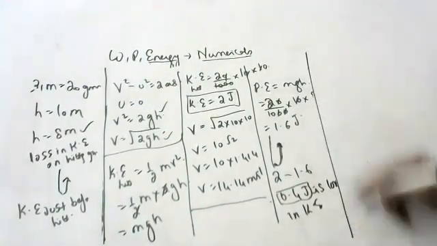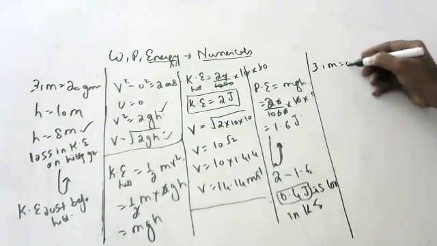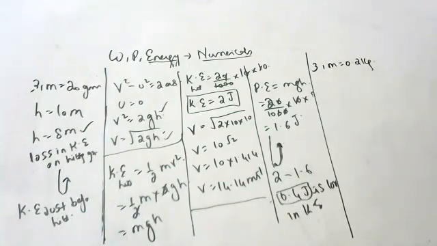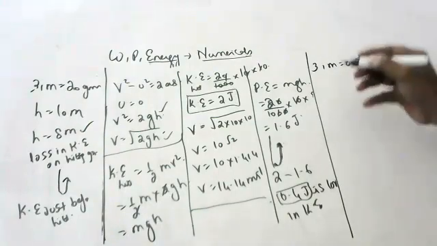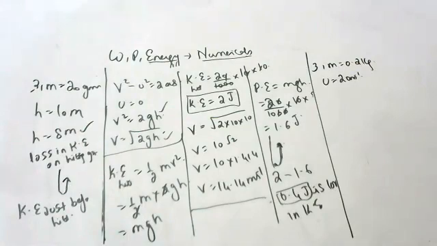Third question, children. A ball of mass 0.2 kg is thrown vertically up with an initial velocity of 20 meters per second. Calculate the maximum potential energy.